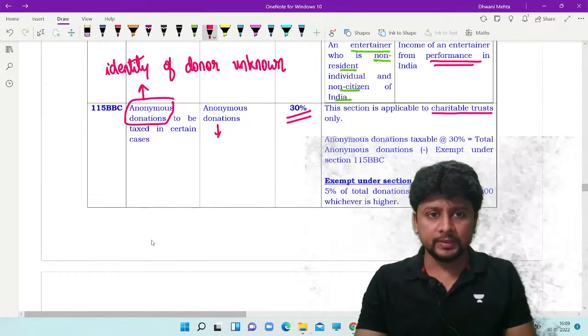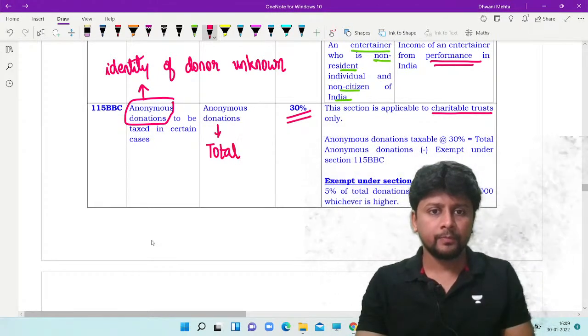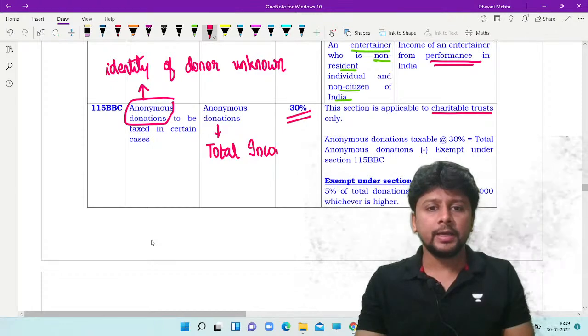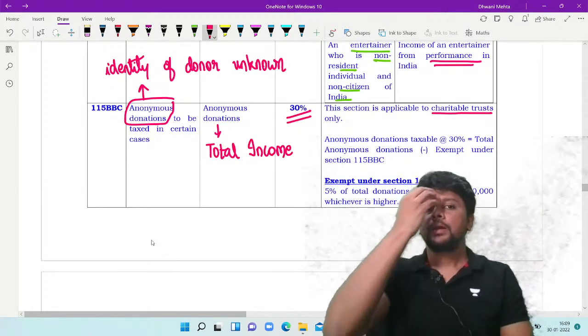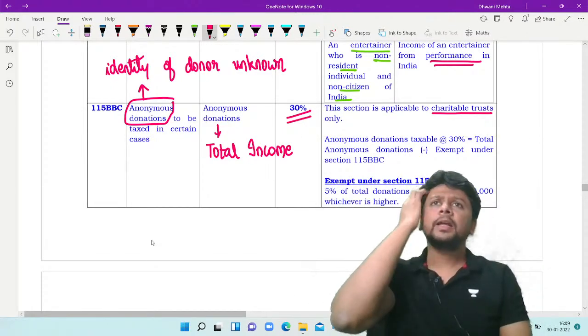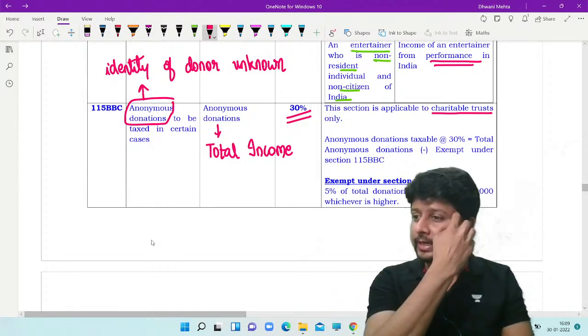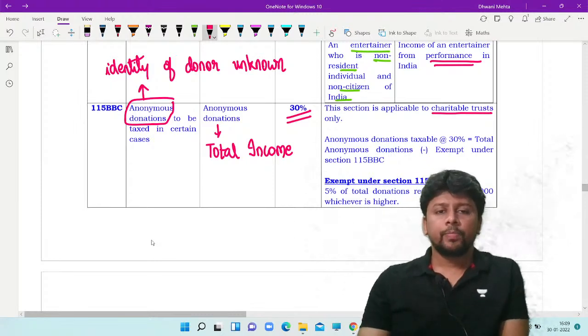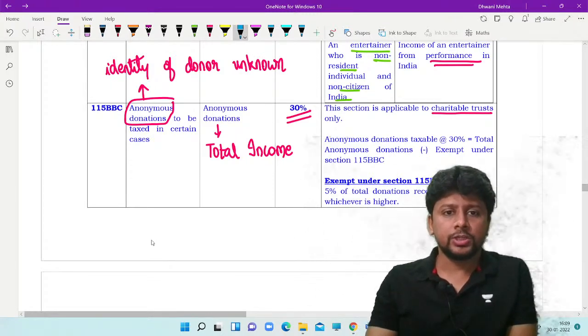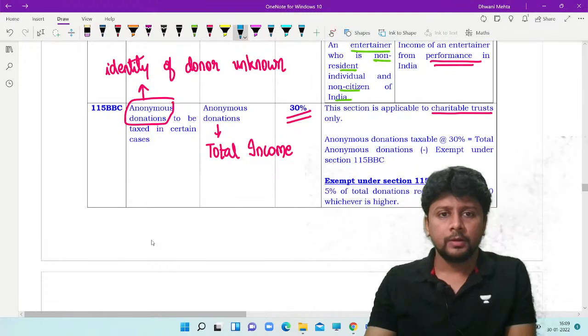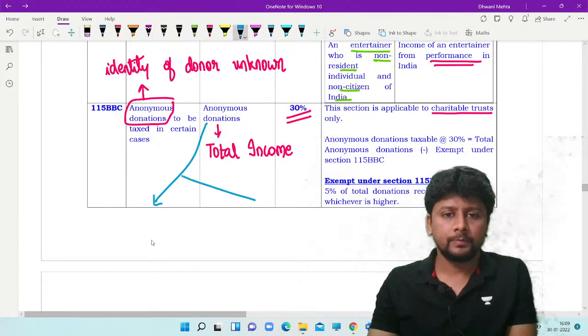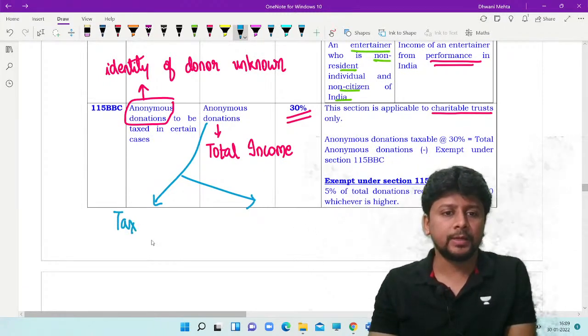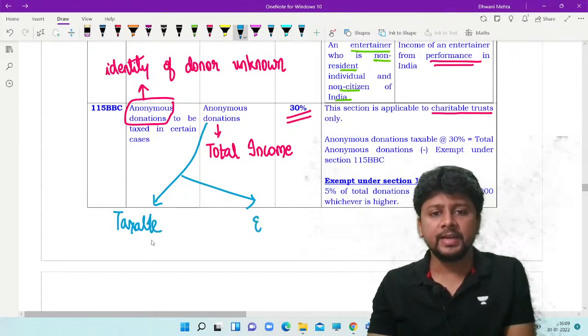So number one, this anonymous donation will be included in the total income. But then a slightly detailed, slightly complicated formula has been prescribed. They are saying that this anonymous donation will be divided into two parts: the taxable part and the exempt part.